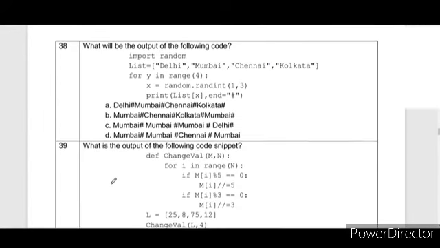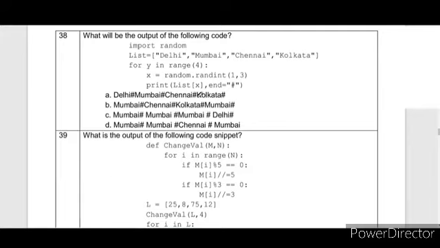Next is what will be the output of the following code. Here random function is mentioned. Import random, list Delhi, Mumbai, Chennai, Kolkata. Let's give index values to the list. For y in range 4, it will run from 0, 1, 2, 3. 4 time loop will run. X equal to random.randint 1, 3. So when we talk about randint, it will generate 3 values: 1, 2, 3.